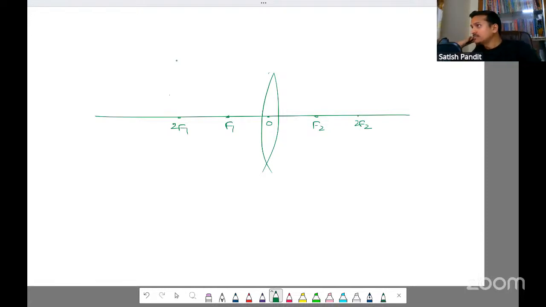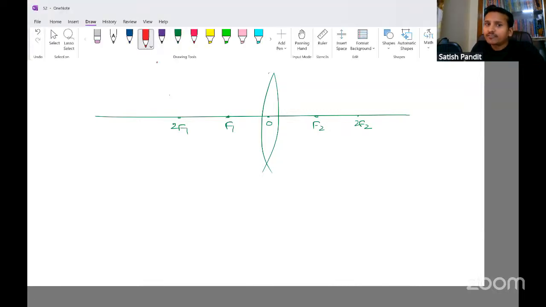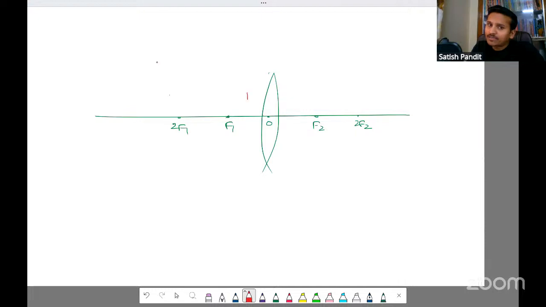Now, we are going to place the object between the optical center and focus. So draw a 1.5 centimeter line. Don't mark the arrow right now, but you definitely have to put the arrow at the end. This is the object for us. An object will have a head and a tail. The head will be represented by an arrow, but we'll put it later on. Now you also put a dotted line here. I already told you.